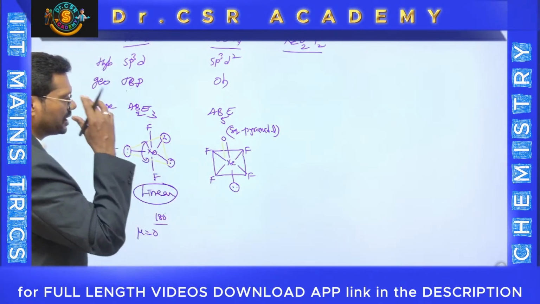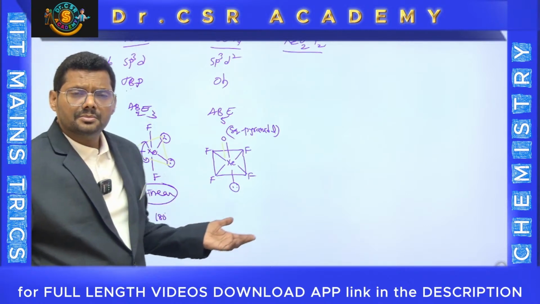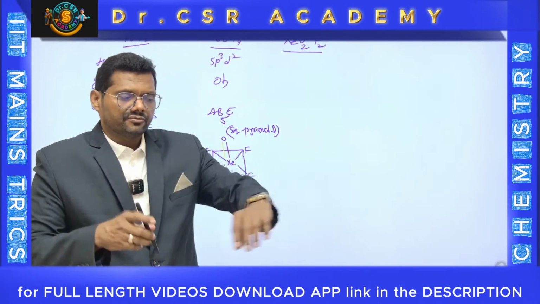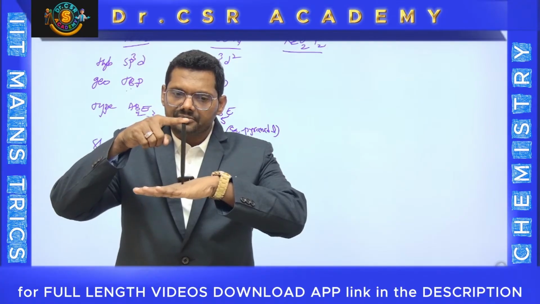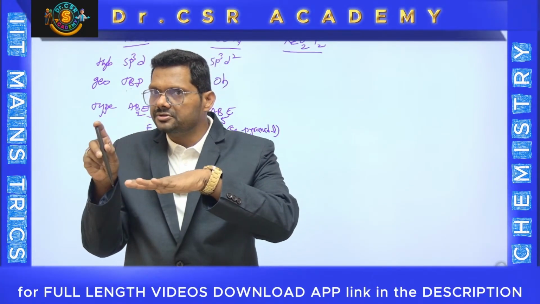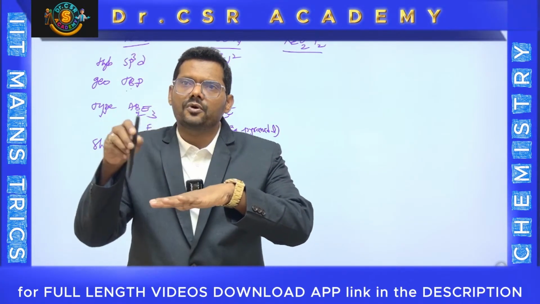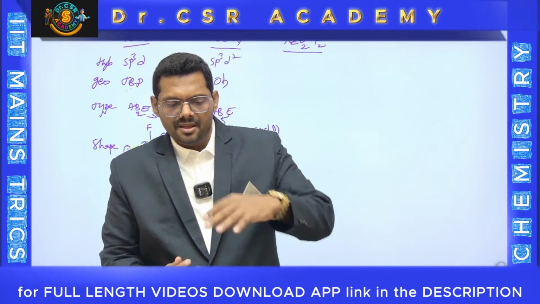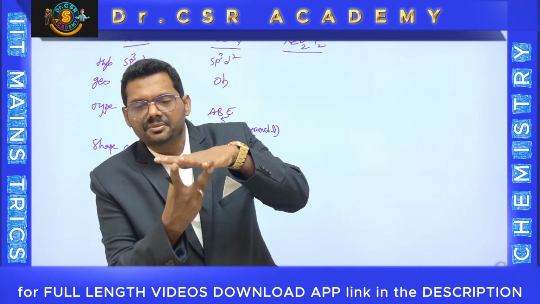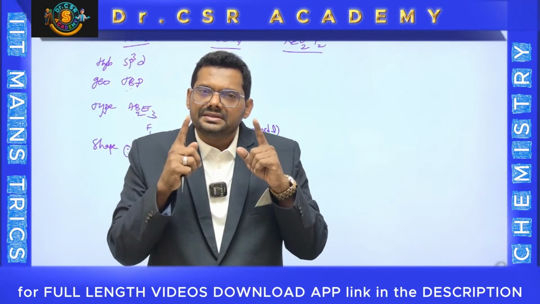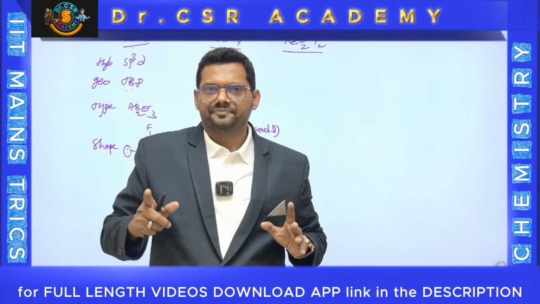And you can state the bond angles also. Bond angles are almost 90 degrees only. From the top also 90 degrees; from this to this 90, from this to this also 90, and from this to this also 90. There are 4 bond angles of 90 degrees. But the lone pair down below can disturb the bond angles. Therefore, exact 90 degrees are missing.